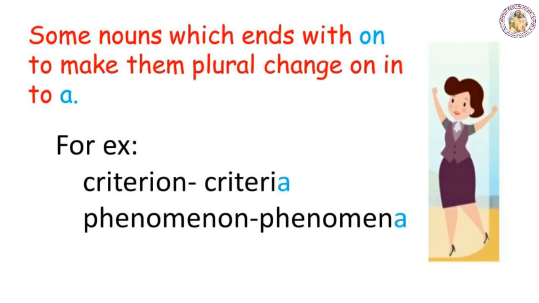Nouns that end with the letters on. To make such nouns plural, we have to remove the last two letters on and write a in place of on. Some examples are given here. For example, criterion, phenomenon. If you take a look at these two words, the ending letters are on. So to make them plural, we have to remove on and write a.